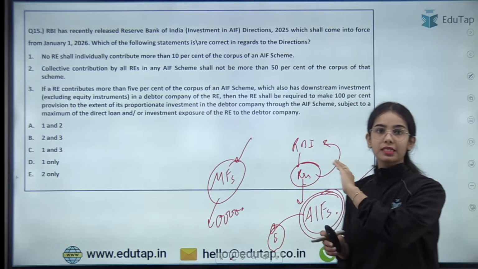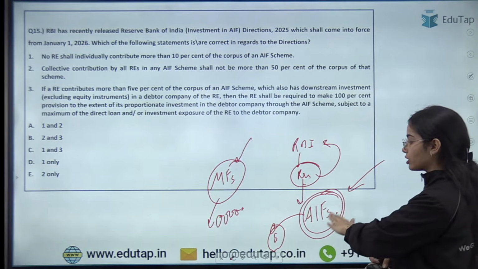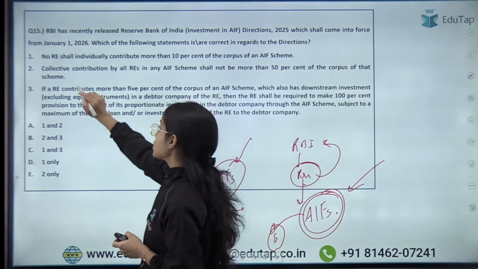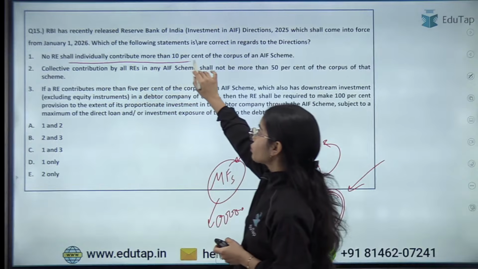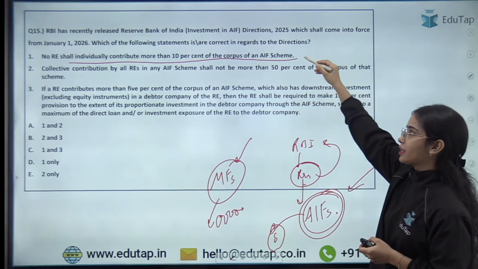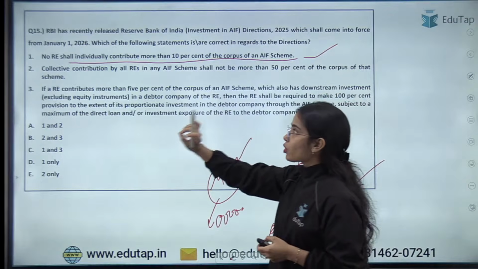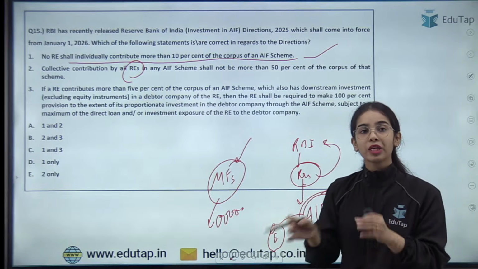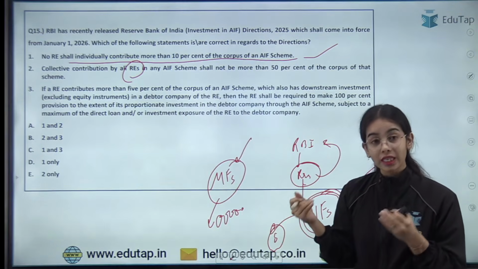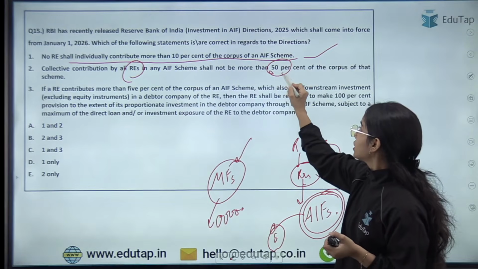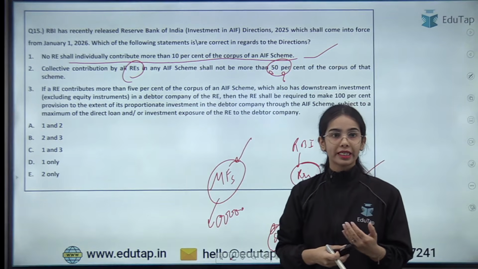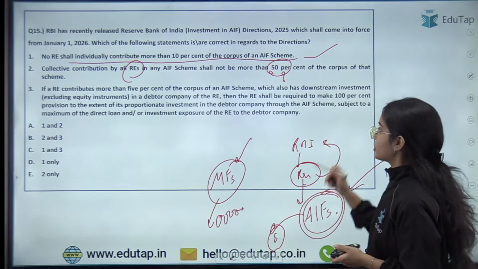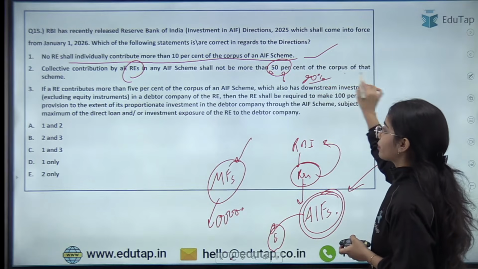Now the regulated entities like the NBFCs and banks can invest in an alternative investment fund if these conditions are followed. That means no regulated entity shall individually contribute more than 10% of the corpus of the AIF scheme. Absolutely correct. Collective contribution by all the regulated entities under the Reserve Bank of India in any AIF scheme shall not be more than what percentage? So the collective contribution by all the regulated entities in any AIF scheme shall not be more than 20% of the corpus of the scheme.